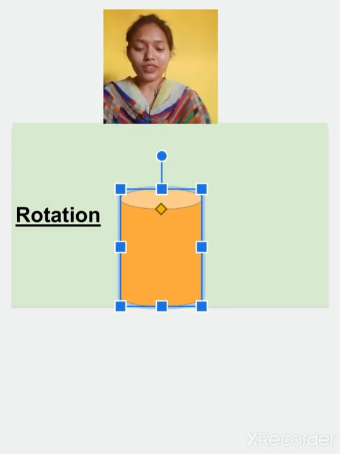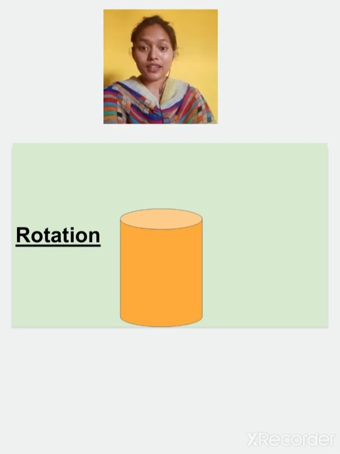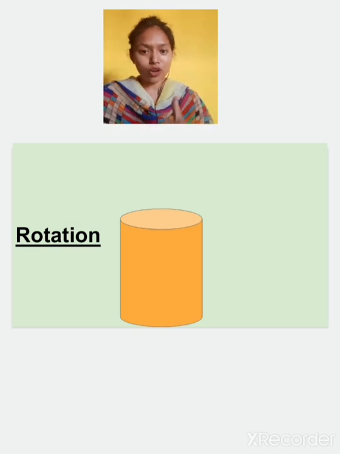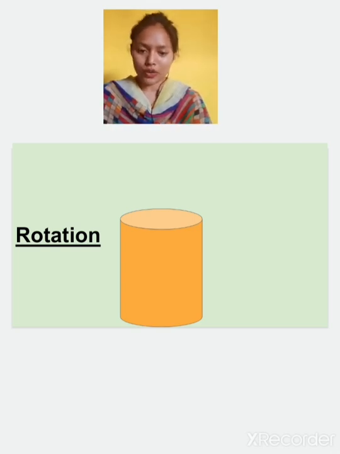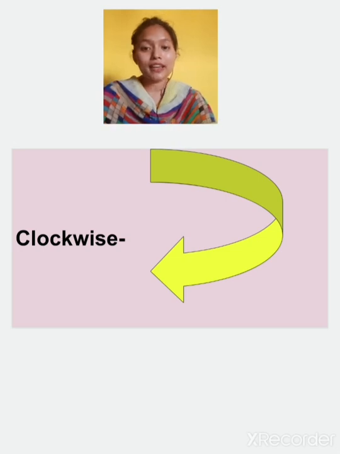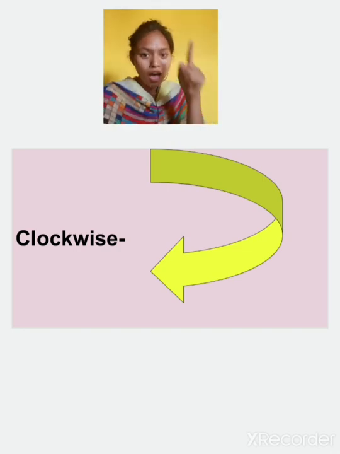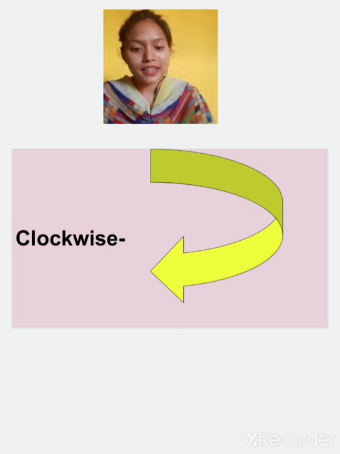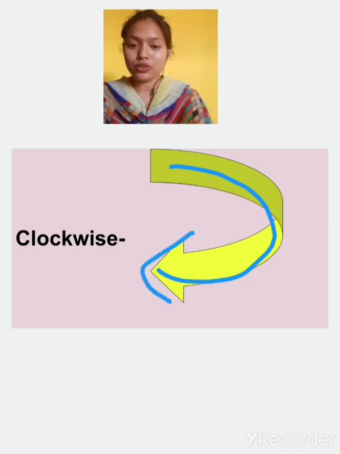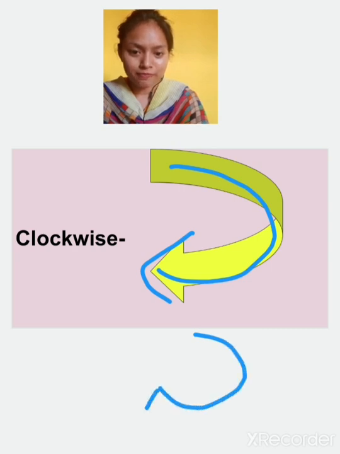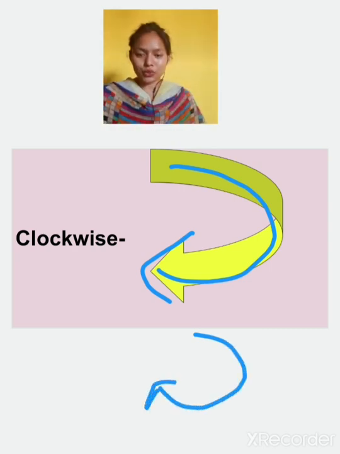Is it clear? Okay. Now we will see that rotations are of two types. First one is the clockwise rotation and other one is the anti-clockwise rotation. Now clockwise rotation, as a clock moves. Have you ever seen how a clock's needles move? If you haven't seen, just look at the clock and see how its hands are moving. You will see that they move in this direction. So this direction is known as clockwise direction or clockwise rotation. Like this it moves. So this rotation is known as clockwise rotation.